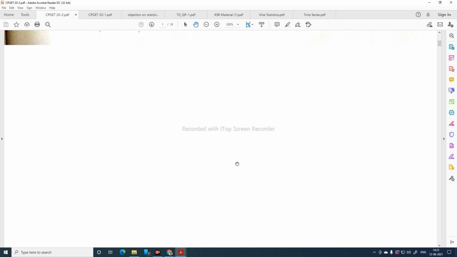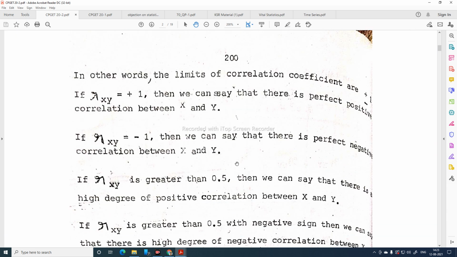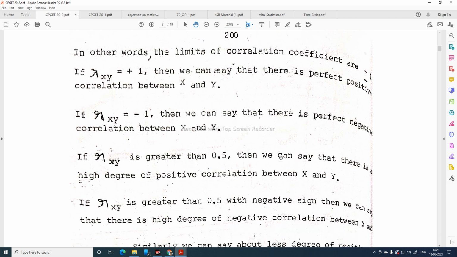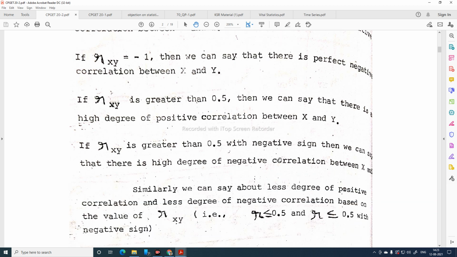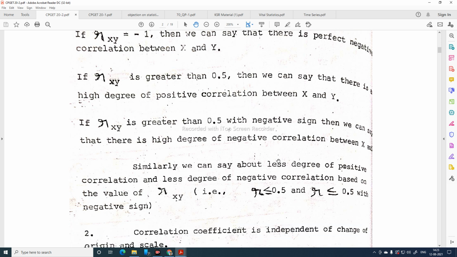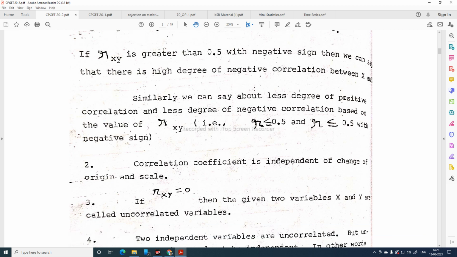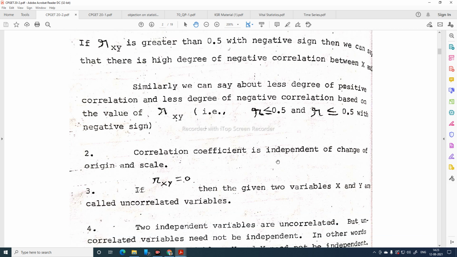This is properties of correlation coefficient. If correlation coefficient is +1, then we can say that there is perfect positive correlation between x and y. If it is -1, then we can say that there is perfect negative correlation. If it is greater than 0.5, then we say that there is high degree of positive correlation. Okay, this is the interpretation. The properties of correlation coefficient is very important.